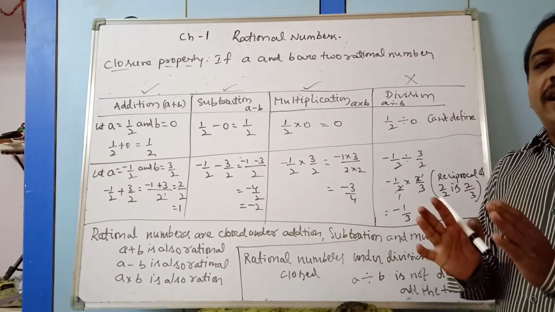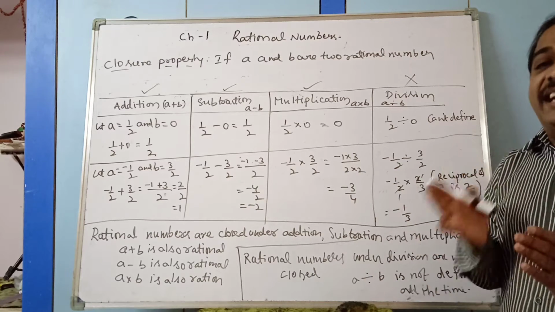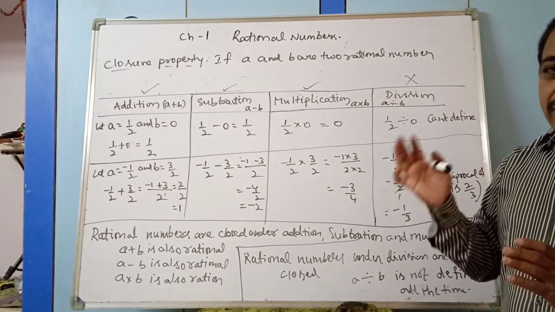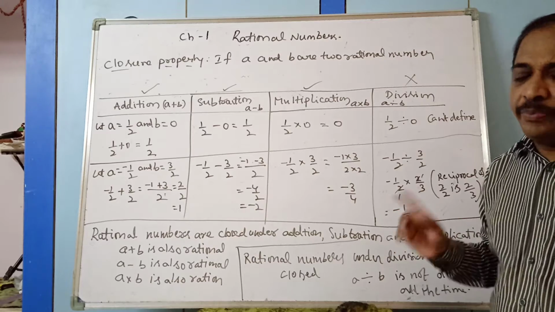So when you add or when you subtract or when you multiply, you must get a rational number. That property is known as closure property. Is it clear? Right.